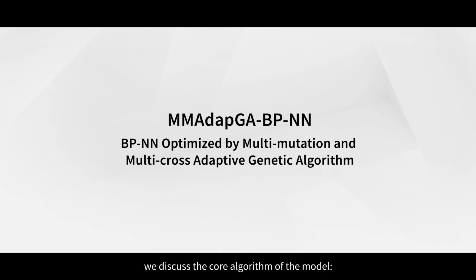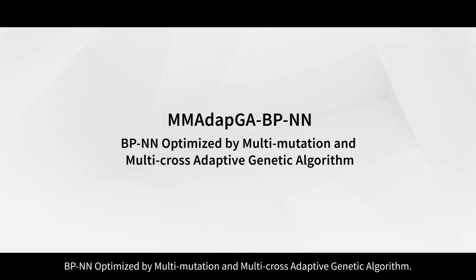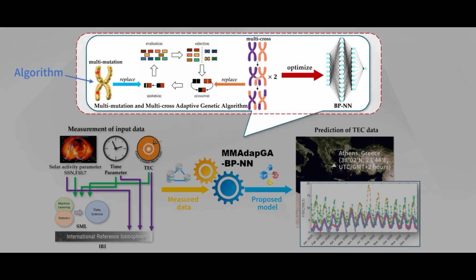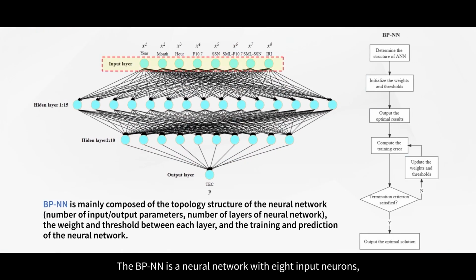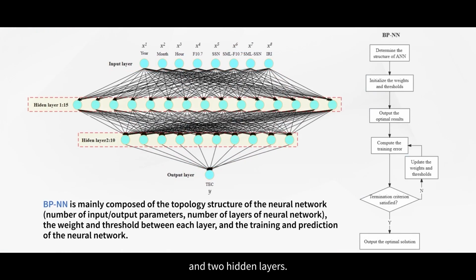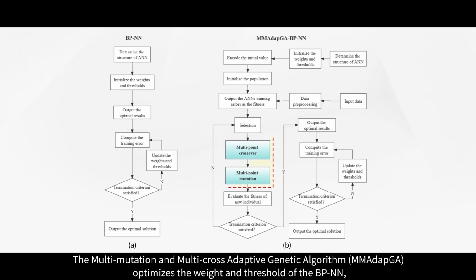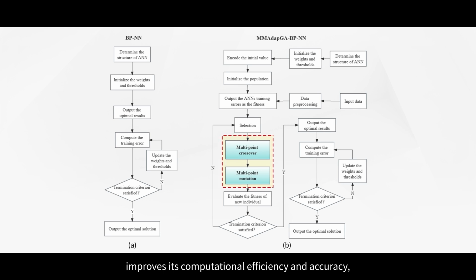Next, we discussed the core algorithm of the model, BP-NN optimized by multi-mutation and multi-cross adaptive genetic algorithm. The BP-NN is a neural network with 8 input neurons, 1 output neuron, and 2 hidden layers. The multi-mutation and multi-cross adaptive genetic algorithm optimizes the weight and threshold of the BP-NN, improves its computational efficiency and accuracy, and reduces the error.